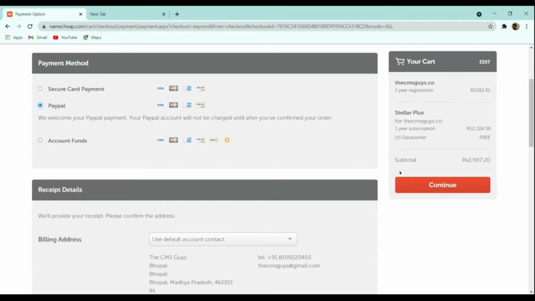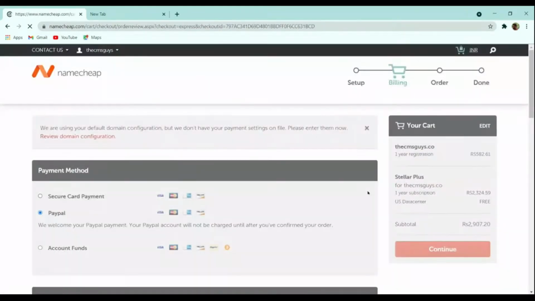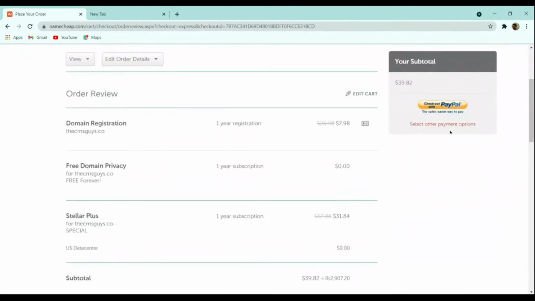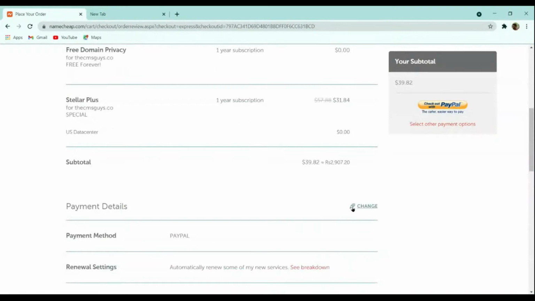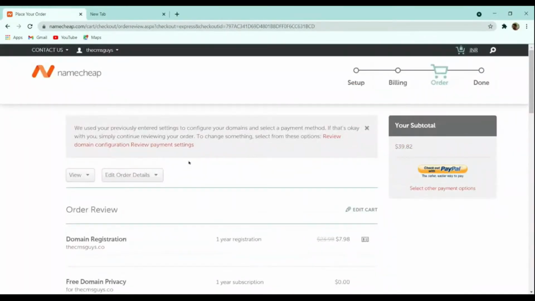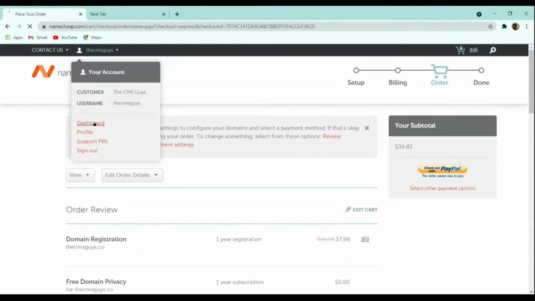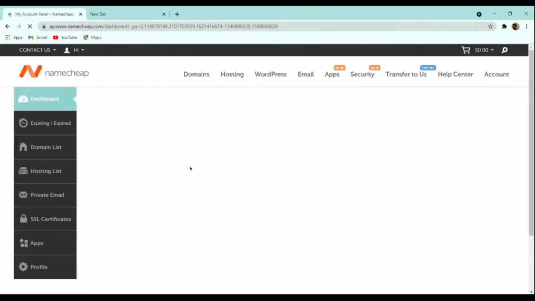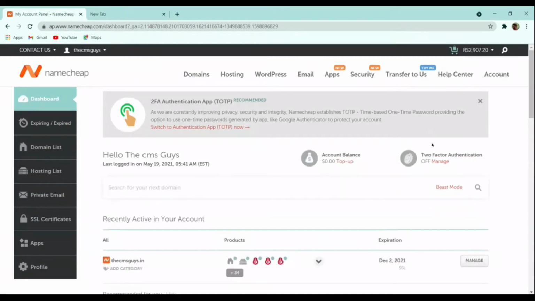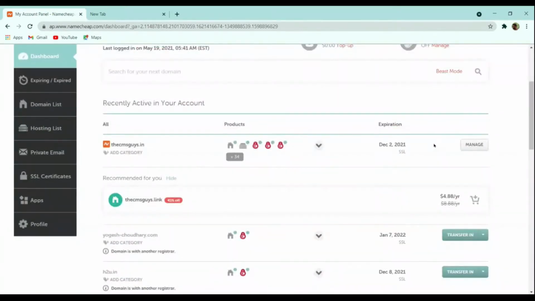Once more you have to click on continue, and then after that you have to click on pay now to confirm the order. Once the payment is completed, you will be redirected to the dashboard. So let me show you the dashboard. You will be redirected to this dashboard, where you can manage your domain and hosting.